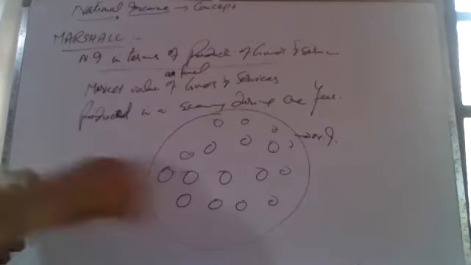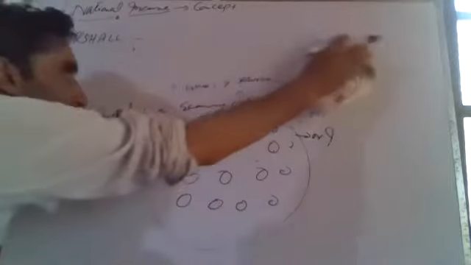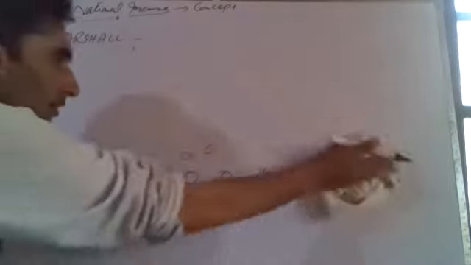The third concept of national income is in terms of expenditure or in terms of disposition of income. What did we read in the first version? The income version. In that concept, we explained that national income is the sum total of income earned by all the individuals.